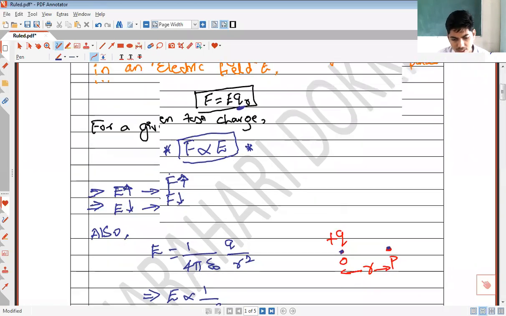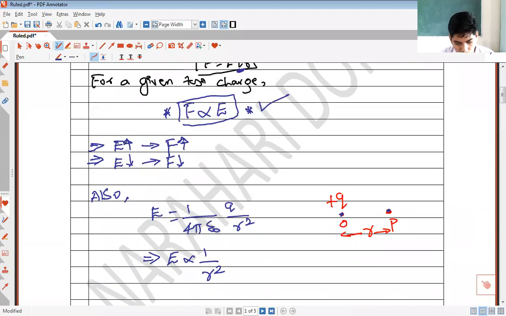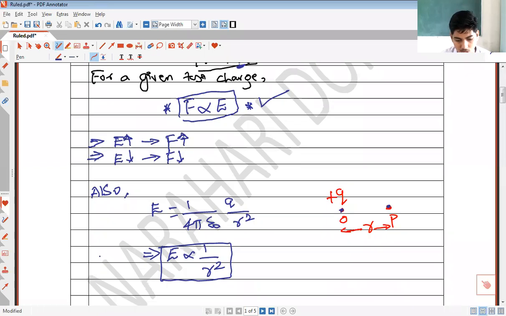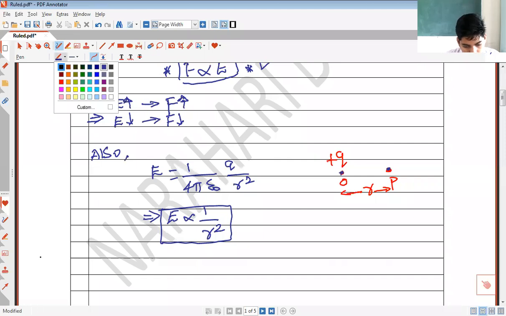So, I'll sum up these two. Look at this equation: F is proportional to E, and look at this one: E is inversely proportional to square of the distance. So from these two points, can I write this?